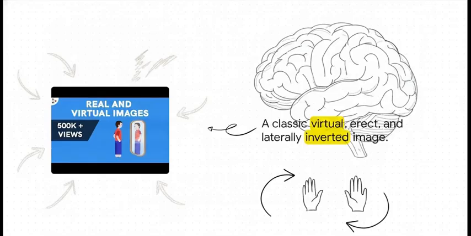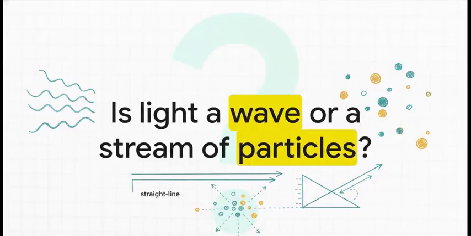A perfect everyday example of this is your morning routine. When you look at yourself in a standard, flat bathroom mirror, you are seeing a virtual image. It's erect, which just means it's right side up, but it's laterally inverted, so your right hand becomes your reflection's left hand. Your brain is fully constructing this 3D image behind the glass, but obviously there is no physical light behind your bathroom mirror.